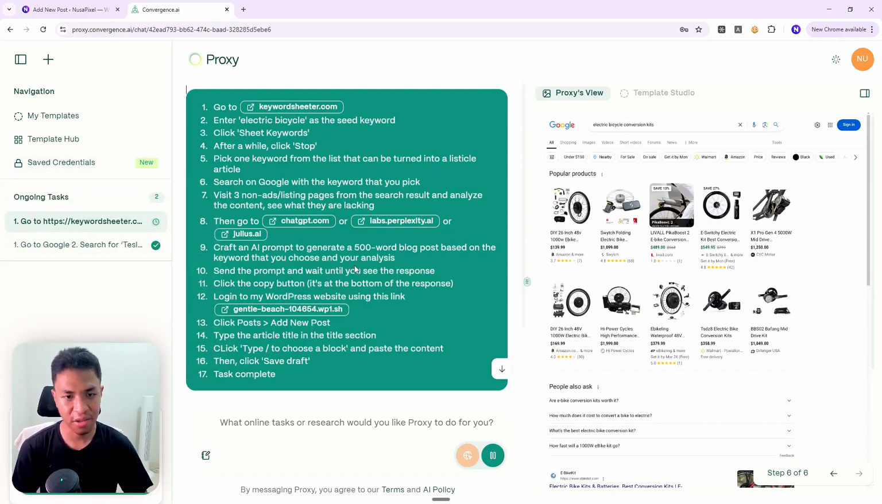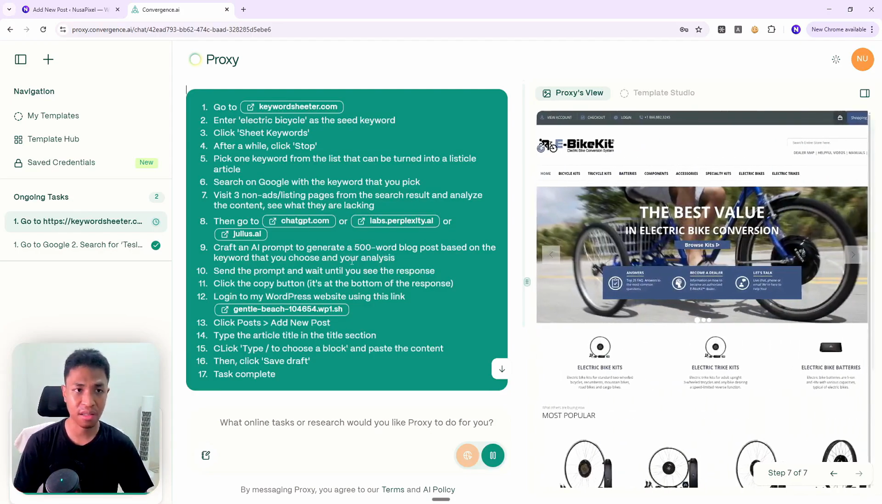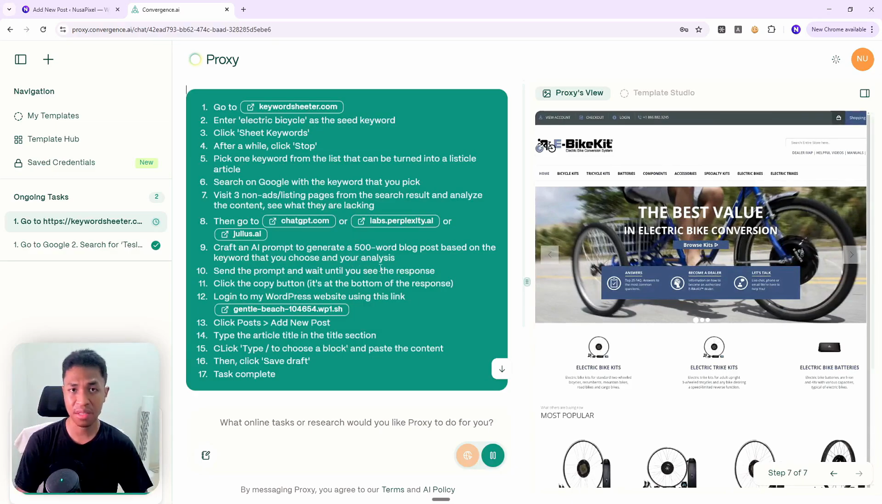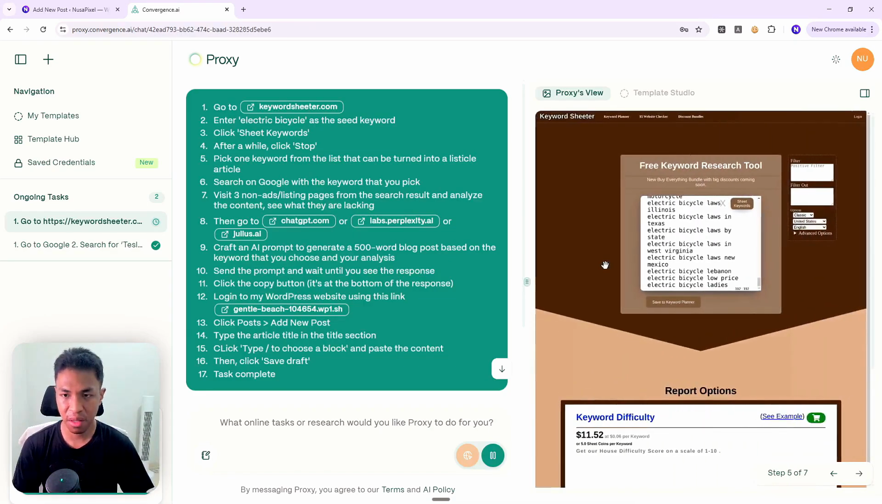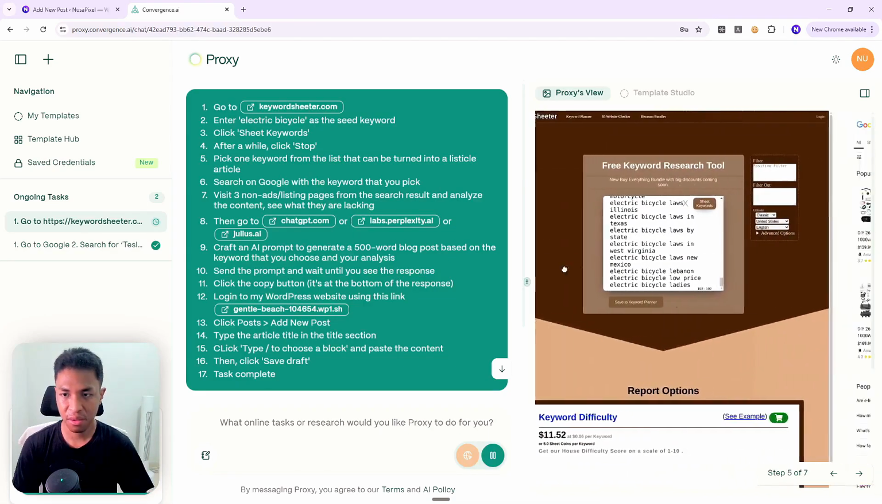But for a casual user, or if your task is not so complicated, I think the free plan is enough, because you are getting 5 credits every day, which I think is quite generous. And by the way, let's move on to this area. I just want to show you all the things that the AI is doing.